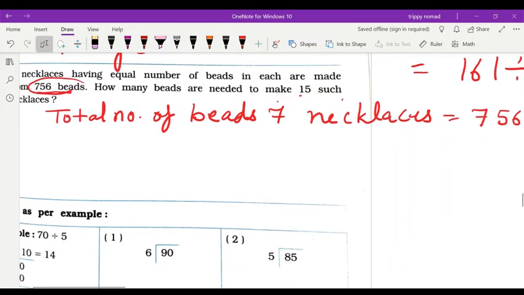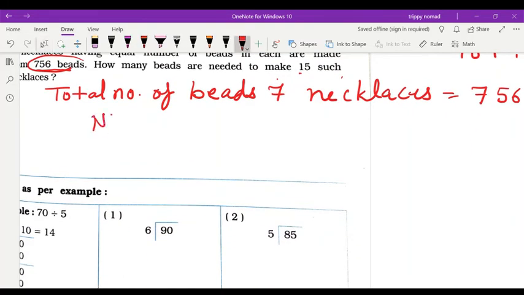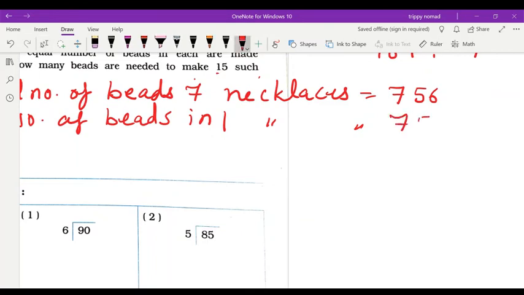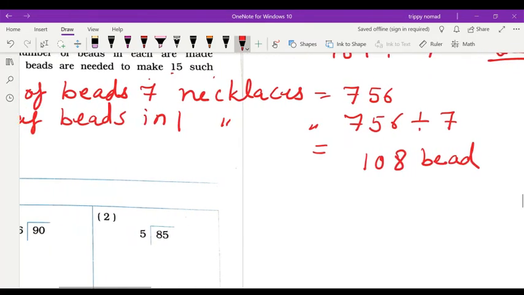Then the number of beads in one necklace will be less. 756 divided by 7: 7 ones are 7, 7 eights are 56. So that means for one necklace 108 beads are required, but you have to make 15.